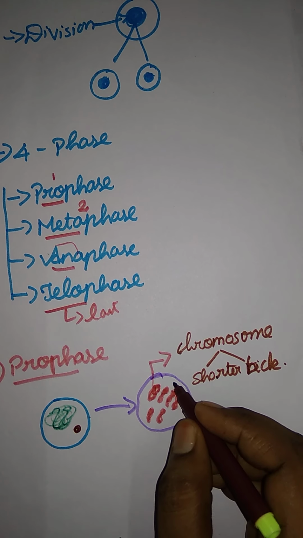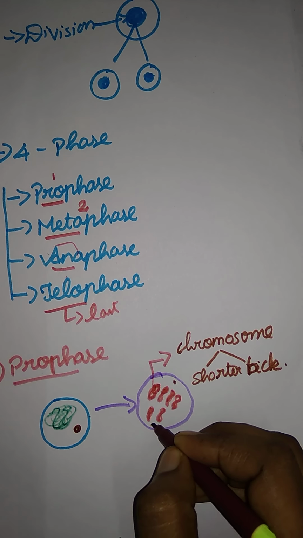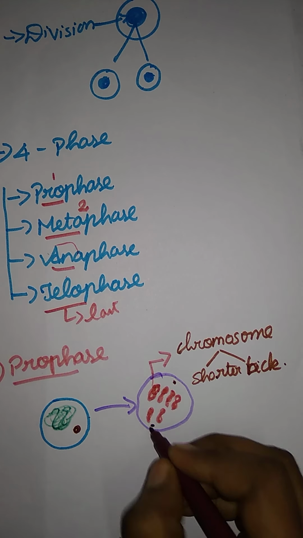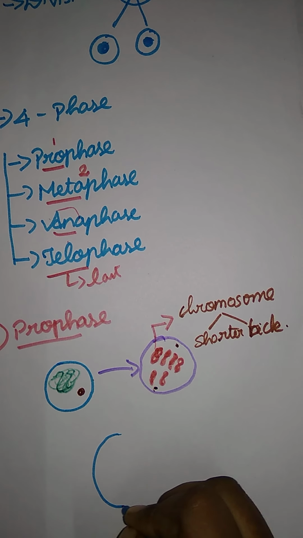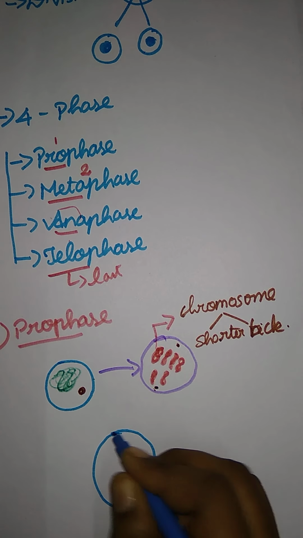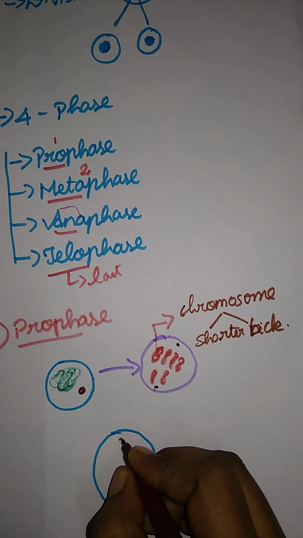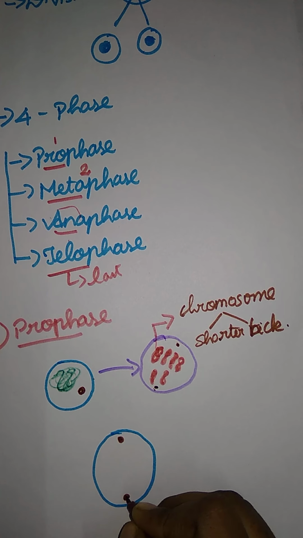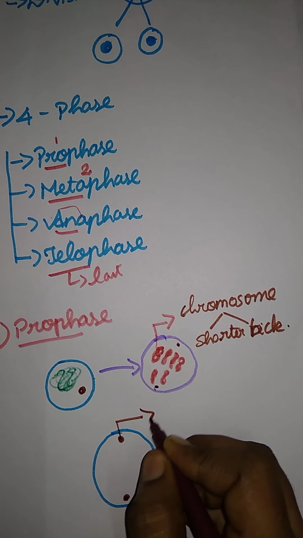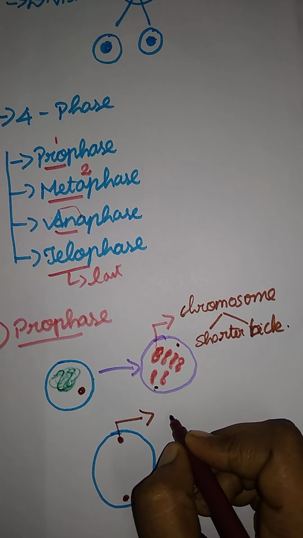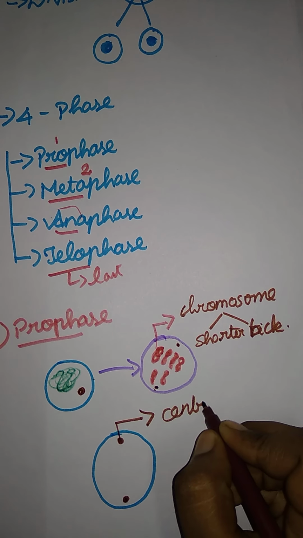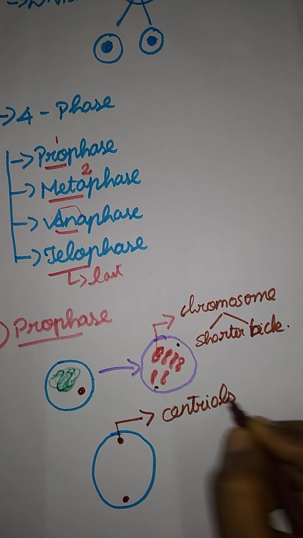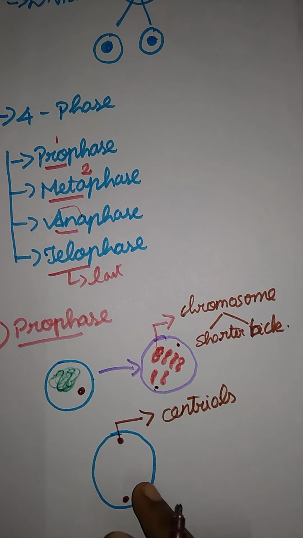In the first stage of cell division, a centriole is formed. What will be formed here? Centriole. In that prophase stage, the centrioles first form in opposite directions. What is the name here? Centriole. The centrioles split into two, and they go through some stages.